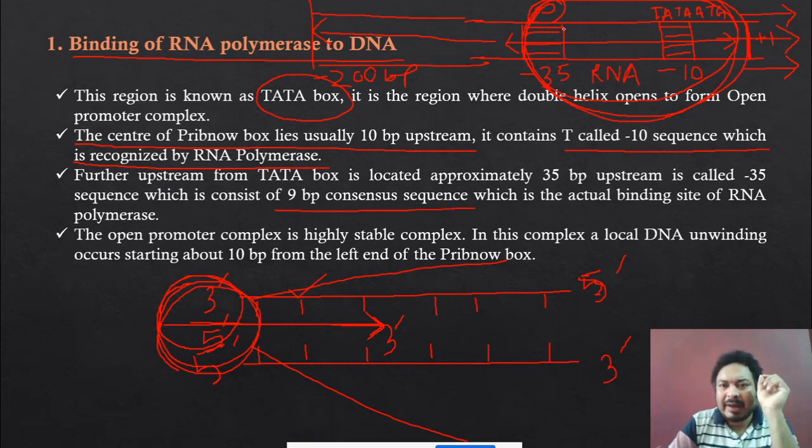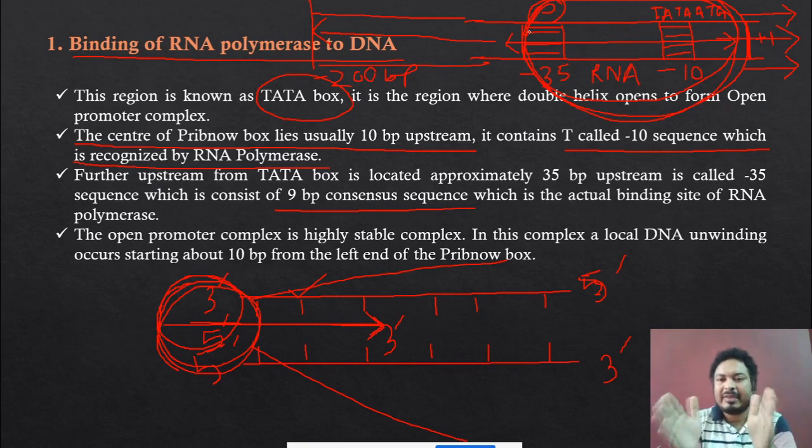In the -35 region, it's a long region of -35 sequences. So in this -35 region, there is a small region called a 9 BP consensus sequence, which is very important for the binding of the RNA polymerase.